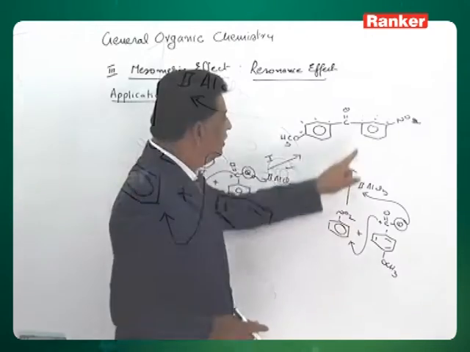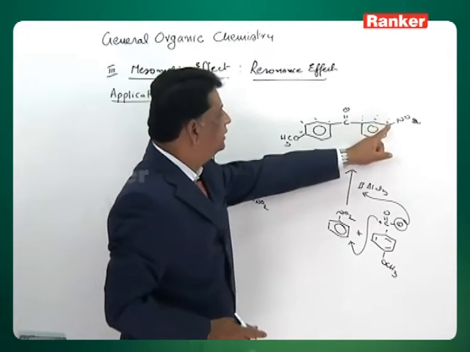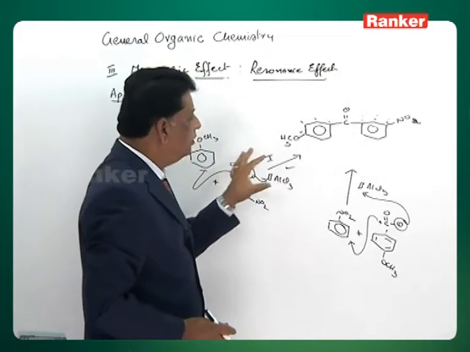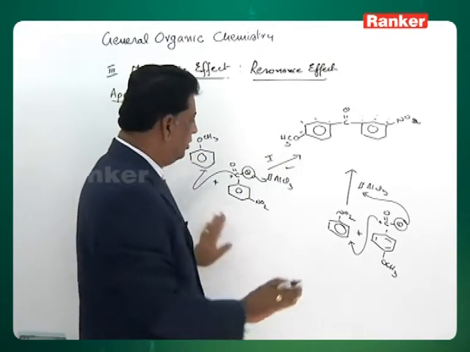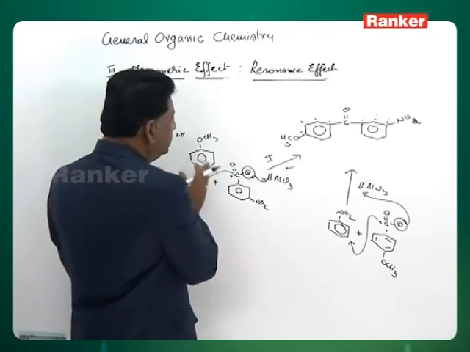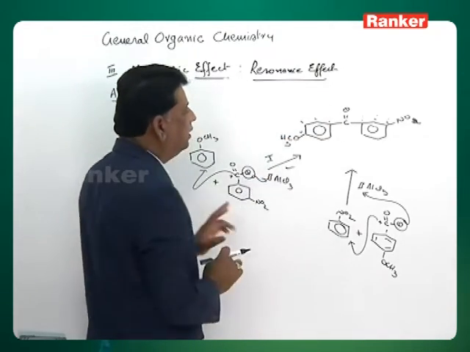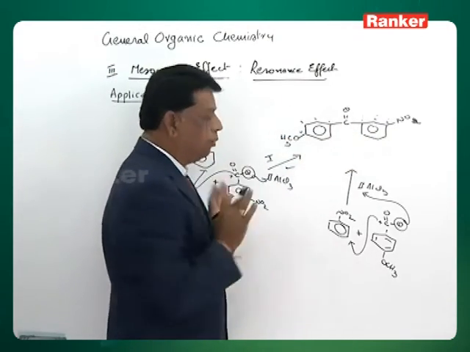That is what I want, a meta relation is needed. So, as far as directing property is concerned, there is no problem; both will give the para substituted product, para to this one, meta to this one. So, there is no problem.